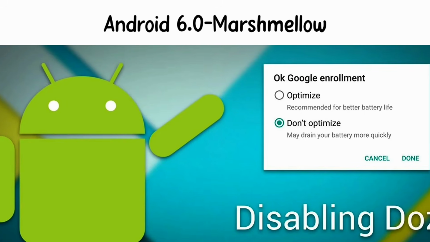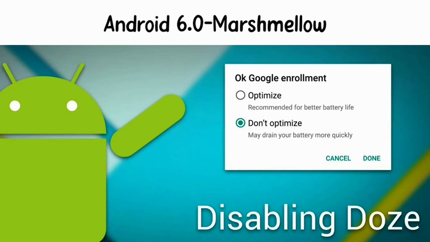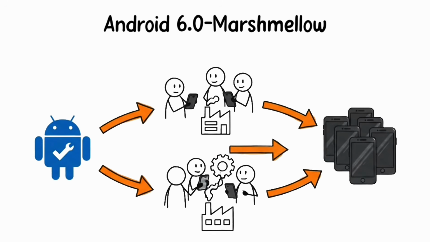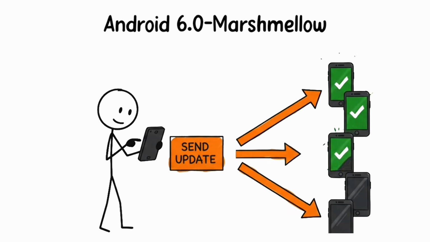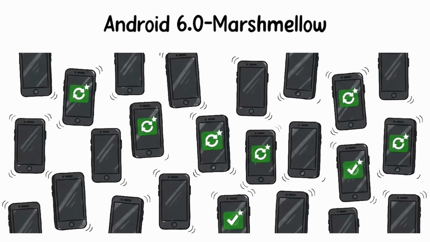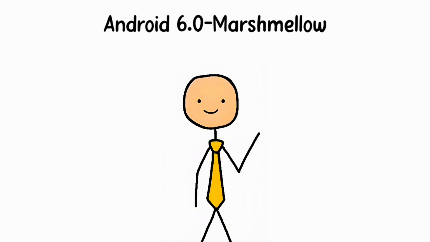They also added a battery-saving mode called Doze that helped phones last longer when sitting idle. The problem was that almost nobody got it. Android updates have always depended on phone manufacturers pushing them out to their devices, and most manufacturers simply did not bother with Marshmallow. Budget phones never received it.